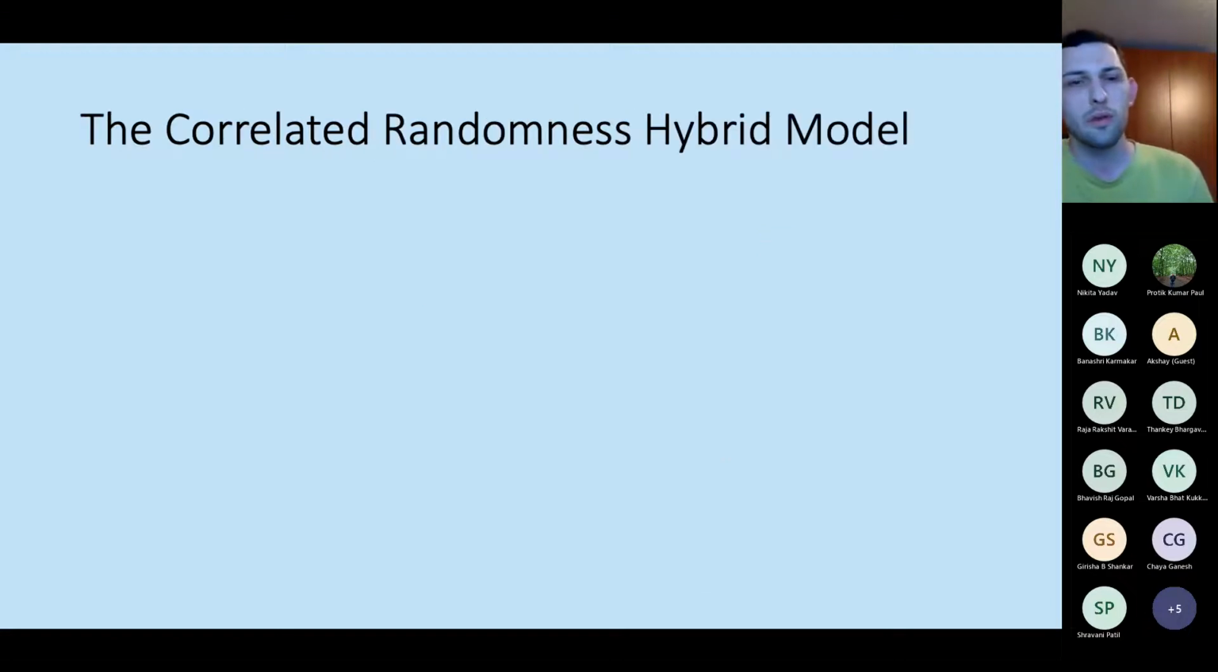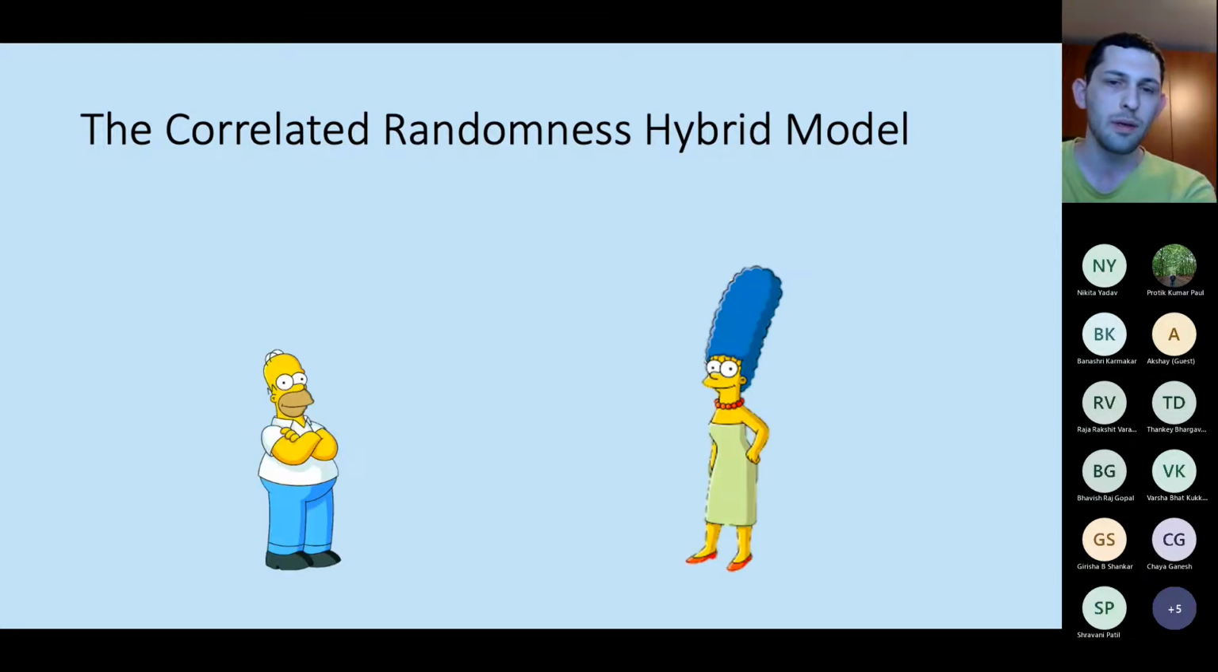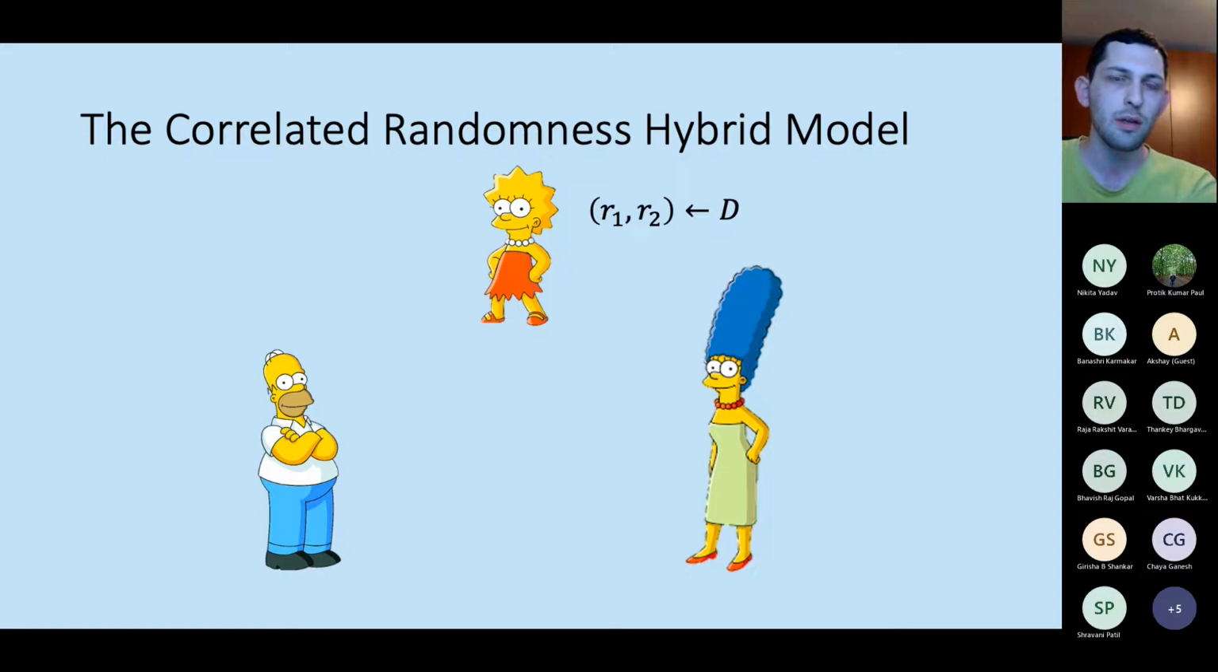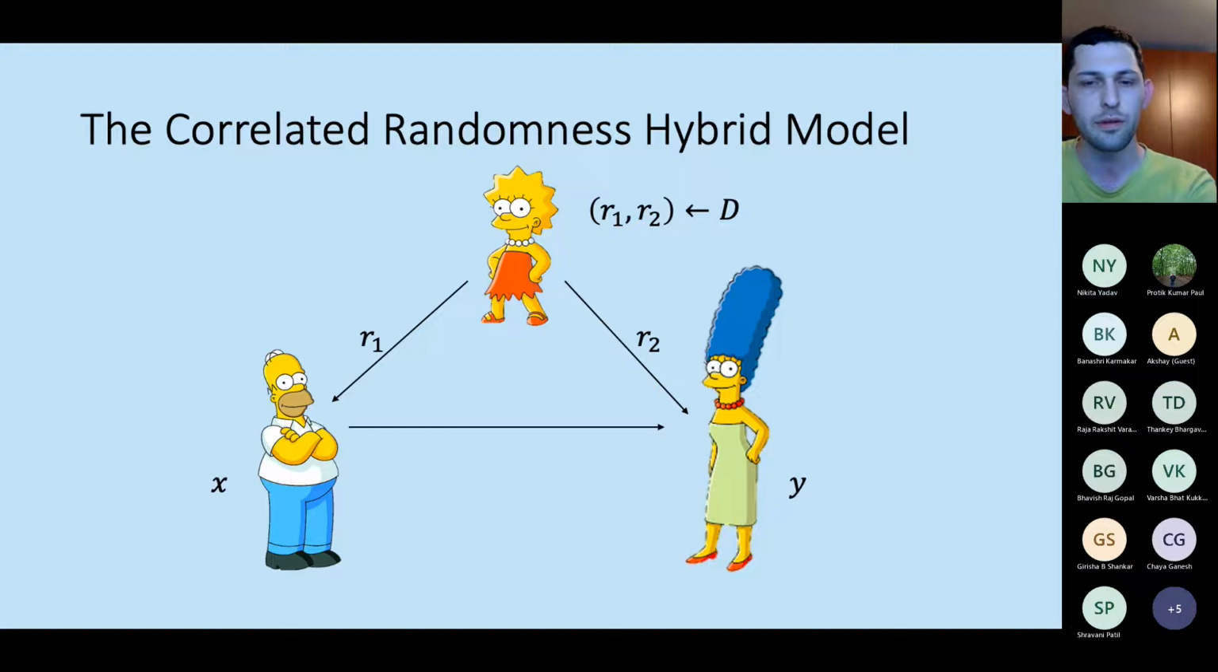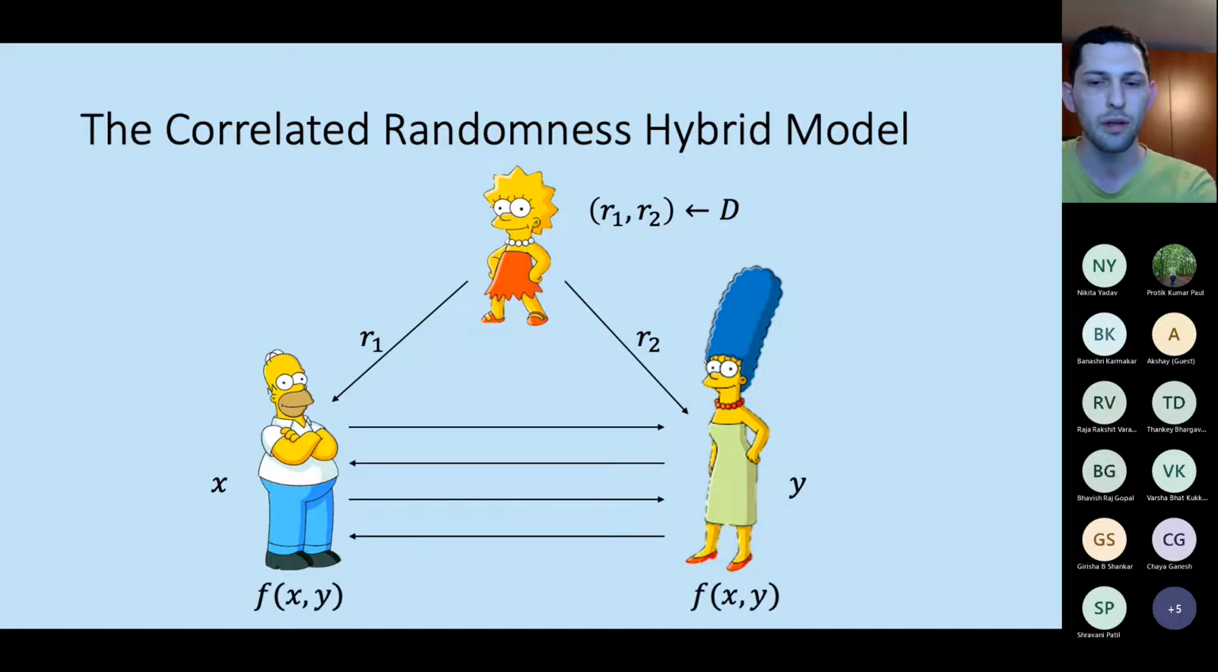Because it seems to be such an impossible task, what we do in this work is augment the real world with correlated randomness. In this model, the parties, before receiving their inputs, go to another party, which is also trusted, but unlike the trusted party from the ideal world, this party is only able to sample correlated randomness from some distribution. Then each of the parties receives its part of the randomness. Only after receiving the randomness, the parties obtain their inputs, interact in the protocol, and obtain the output.